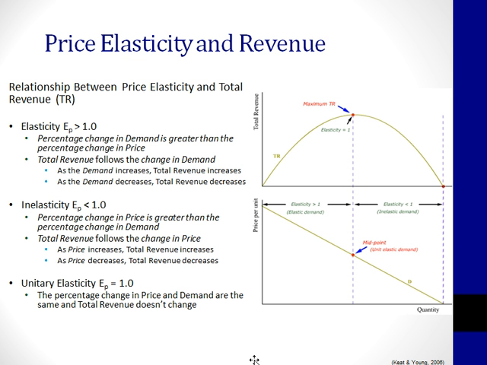Total revenue increases until it reaches the top, the red dot at the top, and then it stops. This is the maximum total revenue and also where elasticity equals 1.0, where the product now becomes unitary elastic. At this point, the percentage change in price is exactly equal to the percentage change in demand. As the price continues to decrease and go down, the product becomes cheaper and cheaper, and it now becomes relatively inelastic. The percentage change in demand is less than the percentage change in price. If you look at the total revenue graph on the top, you can see that the total revenue curve slopes downward and total revenue decreases as the price continues to decrease and demand continues to increase.